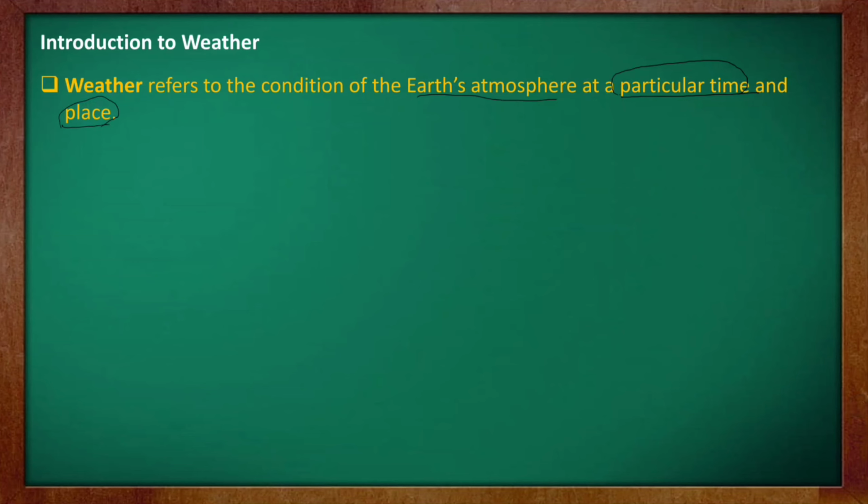That means weather refers to the condition of the earth's atmosphere at a particular time and place. It will not be similar in a different place or different state. Even in the same state, sometimes it rains in one part and it doesn't rain in another part, isn't it? For example, in our country India, you will find a drastic change in the weather.